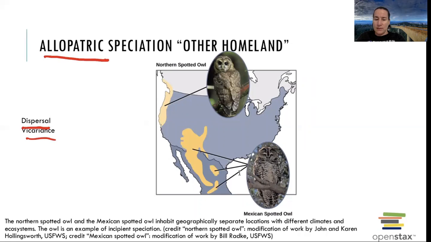Vicariance happens when something comes along and isolates you. So for vicariance, I always talk about where I grew up. I'm from Mobile, Alabama, and I actually grew up in Daphne across the bay, but there's an island really close by called Dolphin Island. Dolphin Island is a barrier island right there on Mobile Bay, and it's pretty long. And when Hurricane Katrina hit years and years ago, it spun off these tornadoes and storms, and came through and tore off a couple miles off the west end of Dolphin Island.